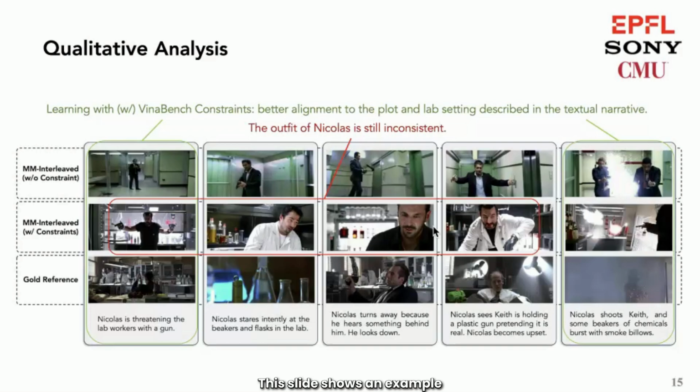This slide shows an example of visual narratives generated by our strongest baseline model, MM-Interleaved, with and without the augmentation of our VinaBench knowledge constraints. We find that with the learning of VinaBench constraints, as shown in the green circles, the model generation shows richer details and is better aligned to the story and lab settings described in the text. However, as shown in the red circle, the generation still suffers obvious inconsistency flaws, such as the inconsistent outfit of the character Nicholas, indicating room for improvement.